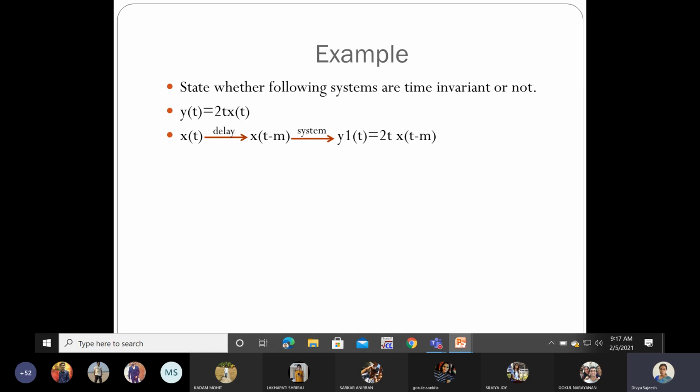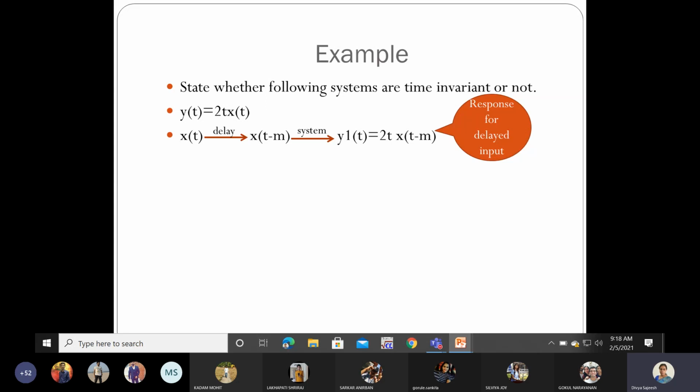So in this case, when I delayed the input and gave it to the system, instead of x of t, your input will be x of t minus m. So the system will multiply this input with 2t. So it will be 2t into x of t minus m. So this is the response for the delayed input. So when I delay the input and give it to the system, the output obtained, that is y1 of t, is 2t into x of t minus m.